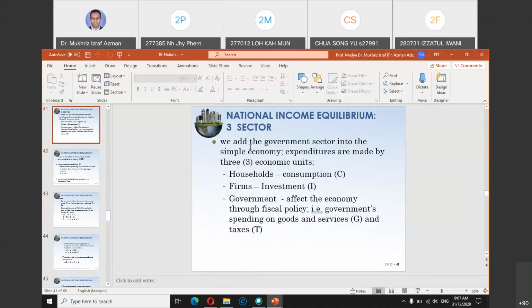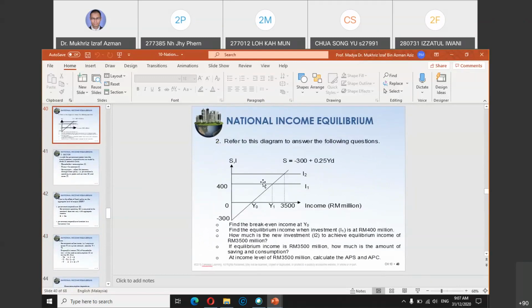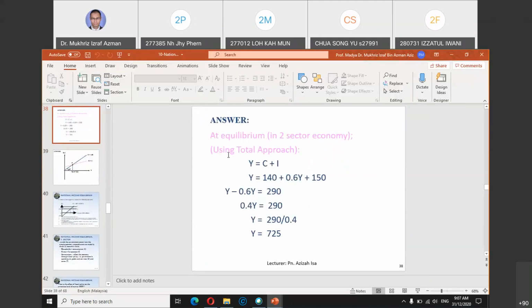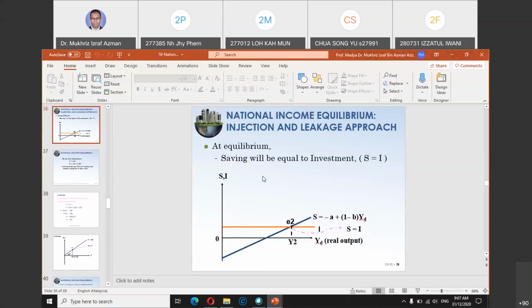When we look at the three sector economy, first, you can go through this.